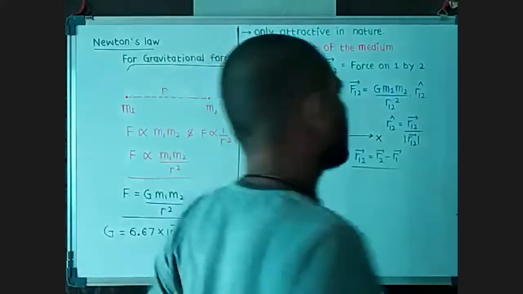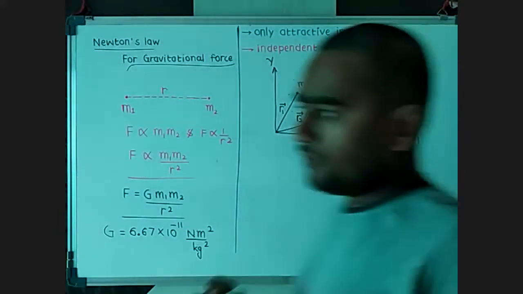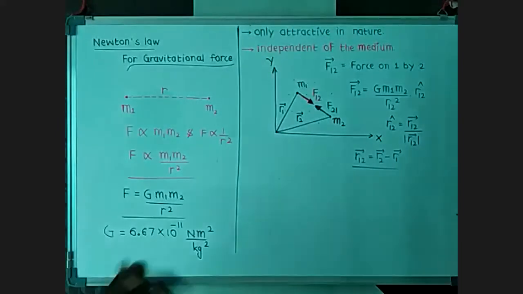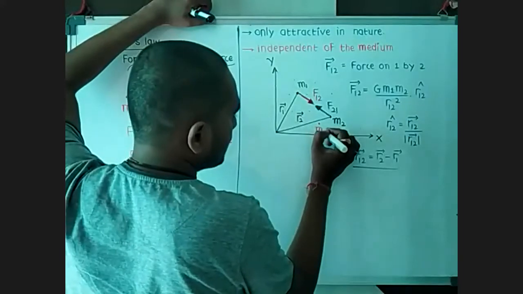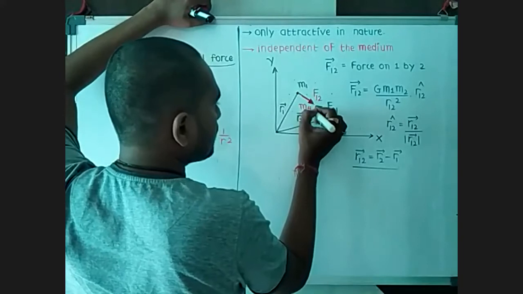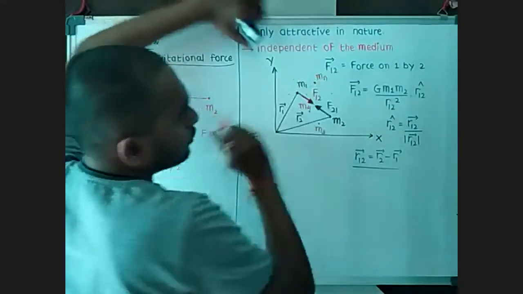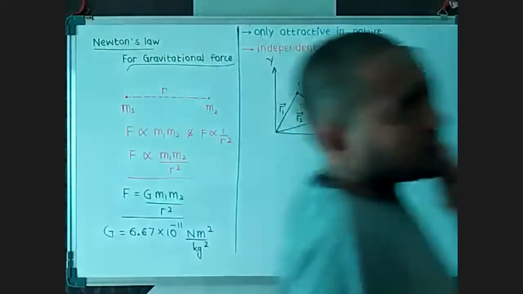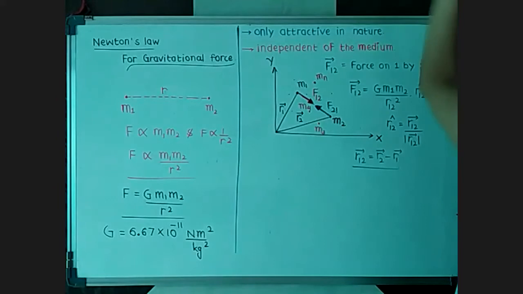R12, it's called R2 minus R1. Now we have so many other particles, let's say M3, M4, up to Mn. But when we discuss the force between 1 and 2, we are not talking about any other particle. We just simply neglect them or forget about them.